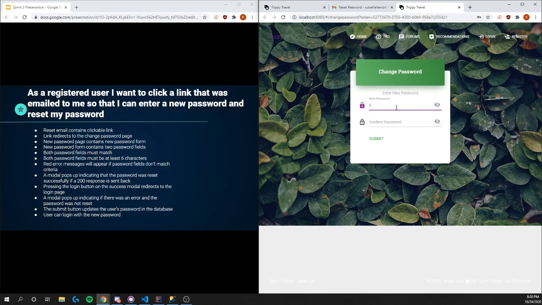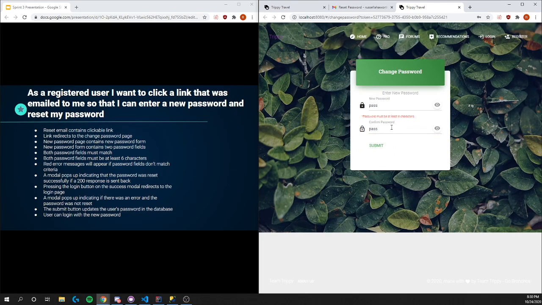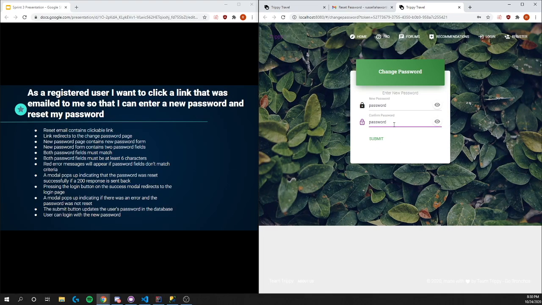So if we just try and type in, I'll make those visible. If we try and make them 4, nope, they must be at least 6 characters. So we can make it password and password, and they still must match though. So we'll make it password and then we'll make it 1, 2, 3. Just to be safe. Red error messages will appear if password fields don't match criteria, which we saw.